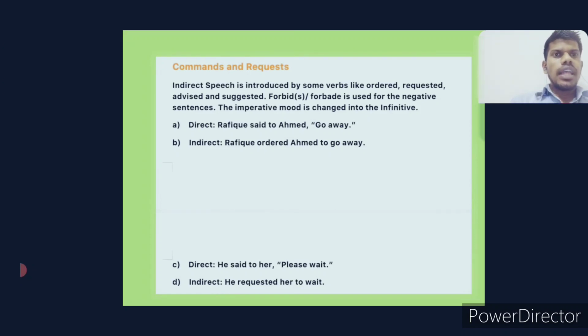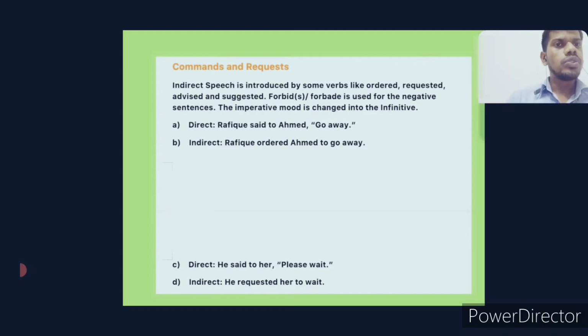Direct: Rafiq said to Ahmed, go away. What will be the indirect? Rafiq ordered. Go away, get lost, stand up, open the window. These are orders, right? So an imperative sentence is used for orders, requests or commands. Okay. Here, Rafiq ordered Ahmed.